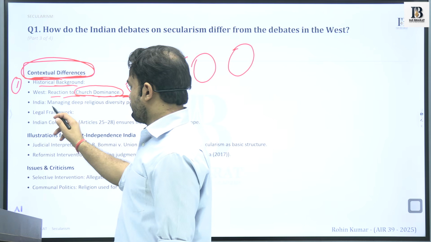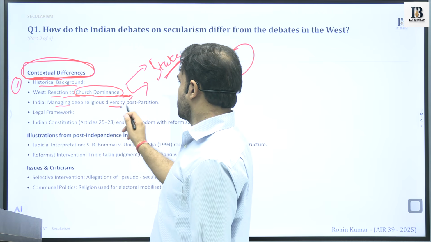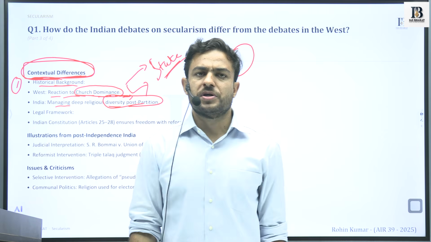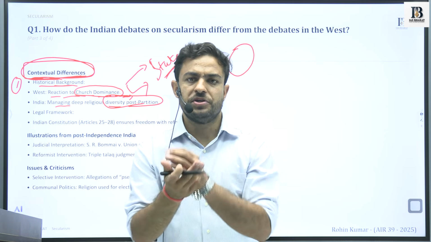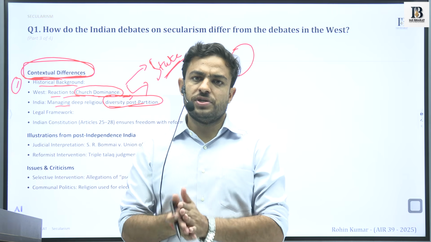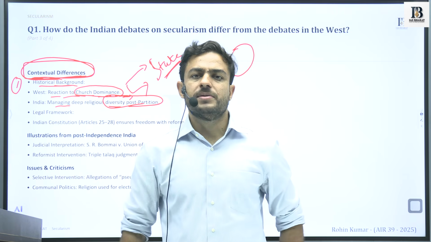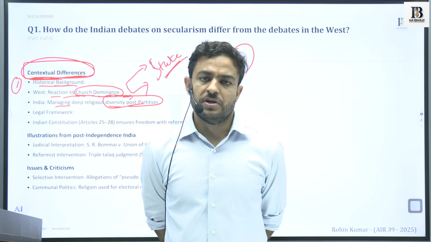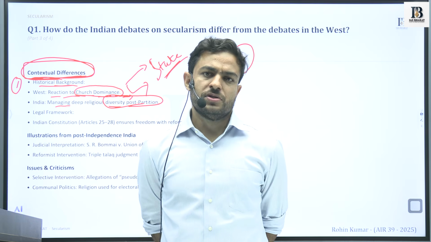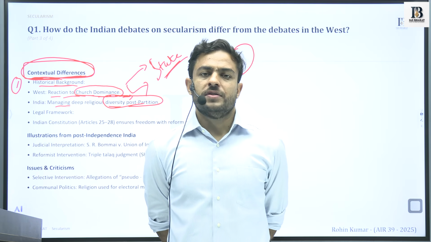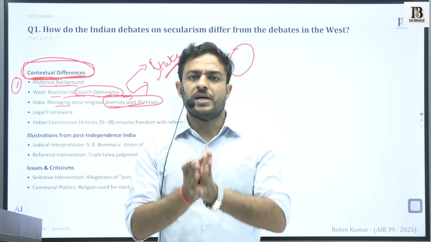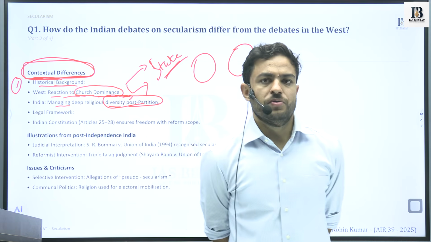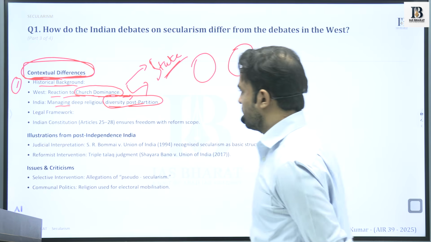When we see this in the case of India, the issue was managing deep religious diversity post-partition. Compared to the Western nations, India is a country with huge cultural and social diversities. India is a mosaic of different cultures, different social customs, different social realities, different traditions and cultural practices that came together when the idea of the state or the nation evolved after partition. So there were different groups that came together.